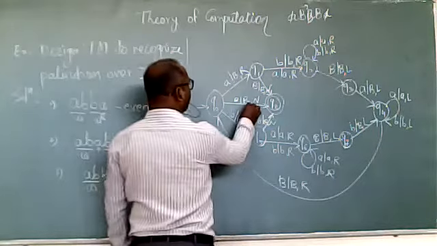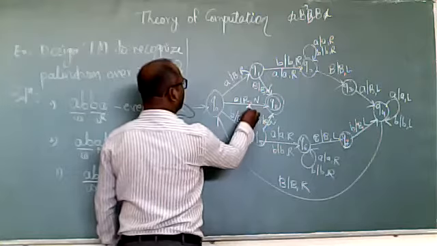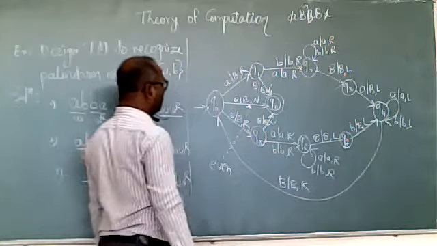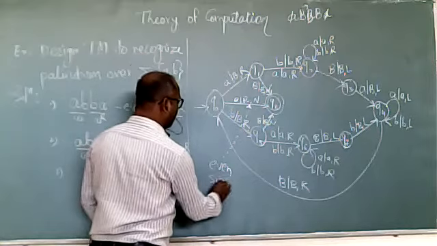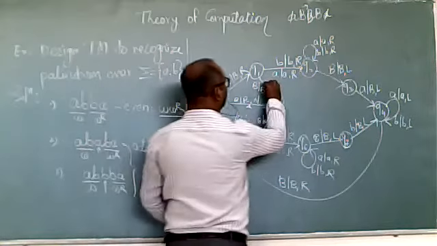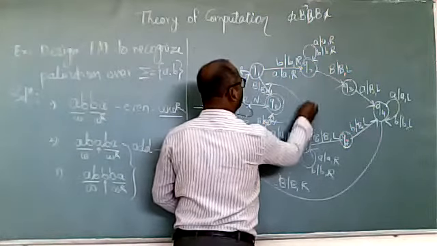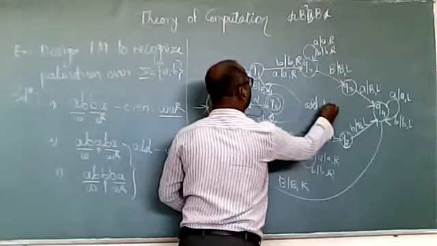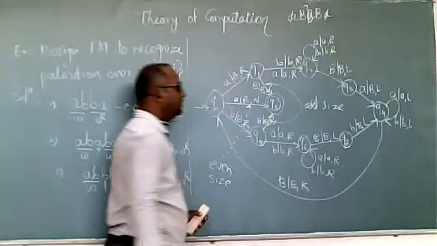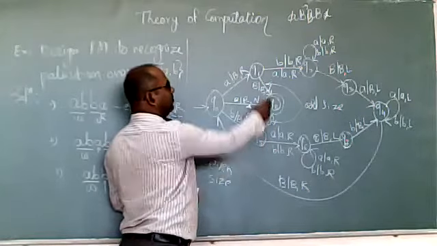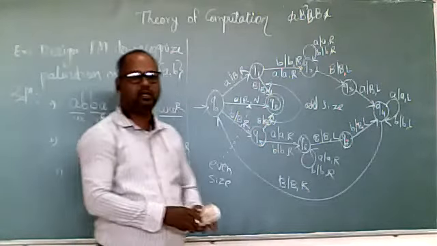So this is the even size palindrome, and these two are the odd size. If we get the final state from here, that will be the odd size palindrome.